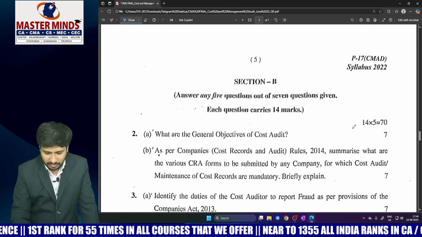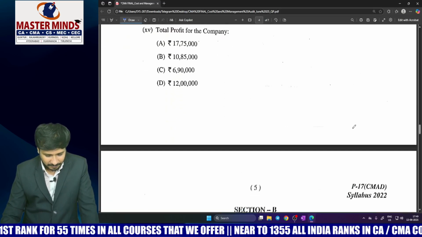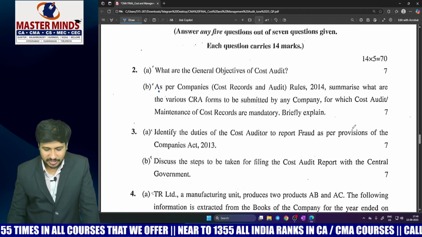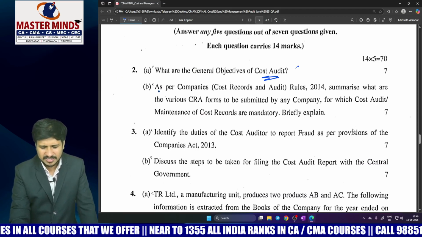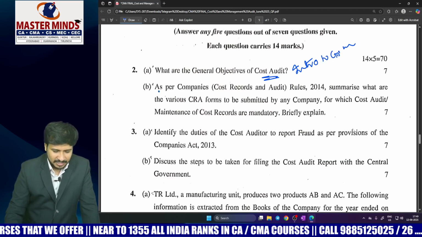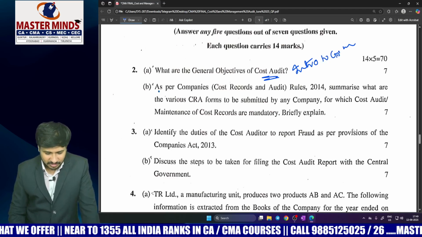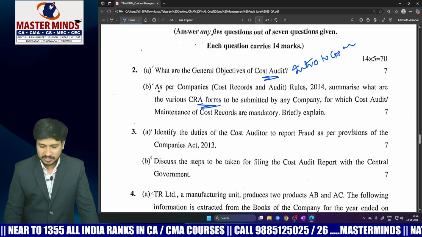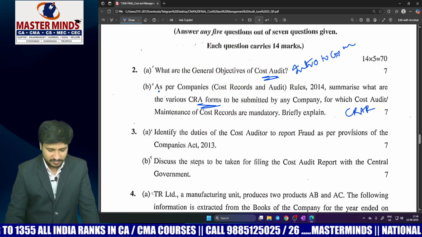Moving on to the next thing, descriptive. Coming to question number 2A, general objectives of cost audit, which is very simple from the chapter Introduction to Cost Audit. And 2B, as per Companies Cost Records and Audit Rules, summarize various CRA forms like CRA 1, 2, 3, 4, which is relating to CRAR 2014.